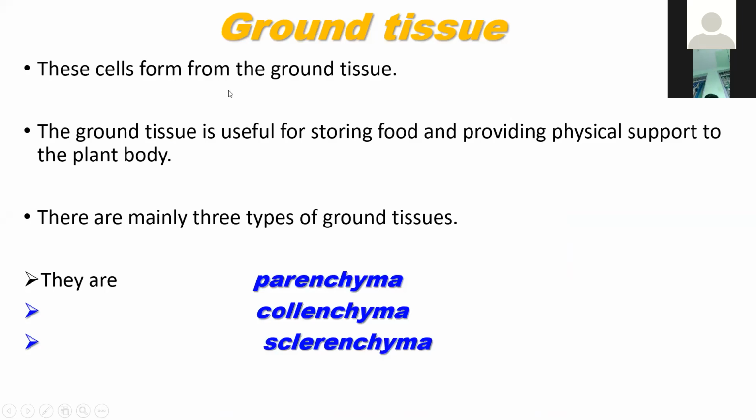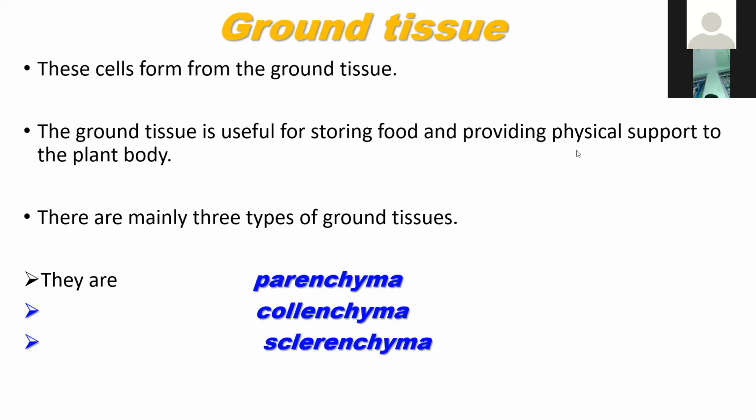These cells form the ground tissue. The ground tissue is useful for storing food and providing physical support to the plant body. What is the function of ground tissue? It helps in the storing of food.